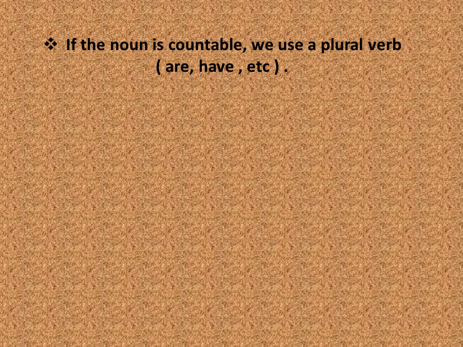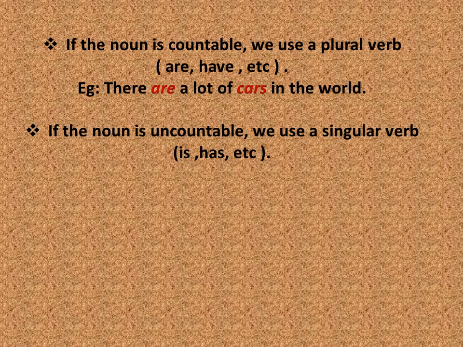If the noun is countable, we use a plural verb: are, have, etc. There are a lot of cars on the road. If the noun is uncountable, we use a singular verb: is, has, etc. Example, there is a lot of noise.